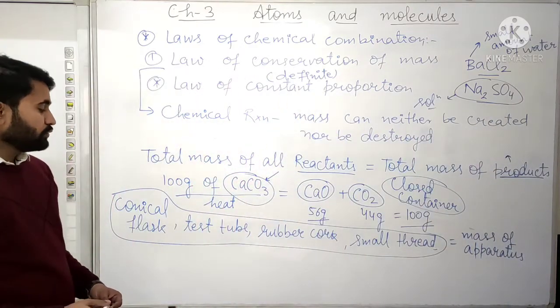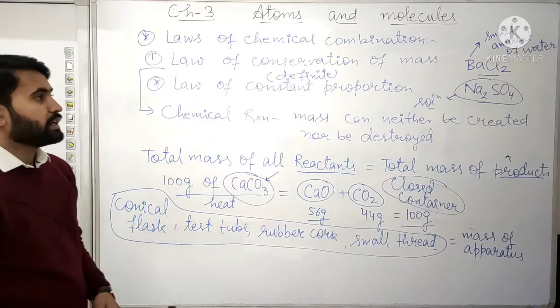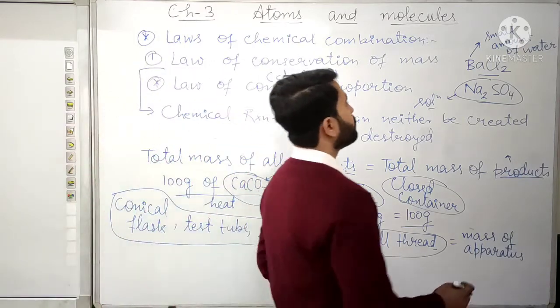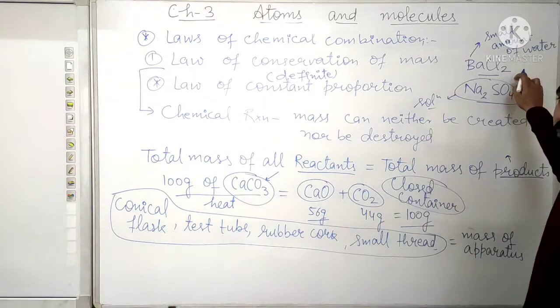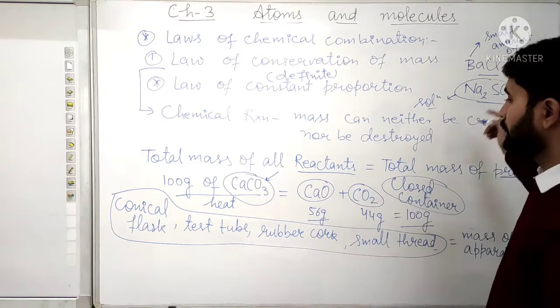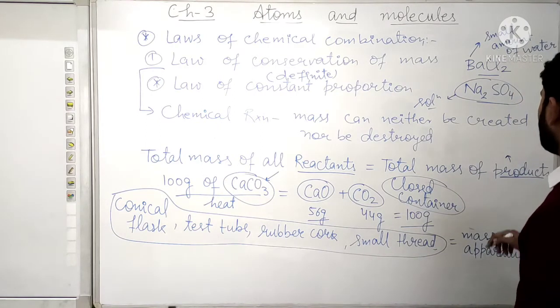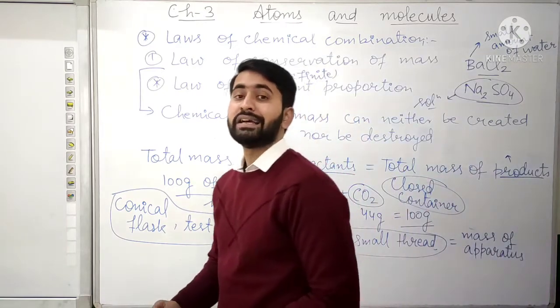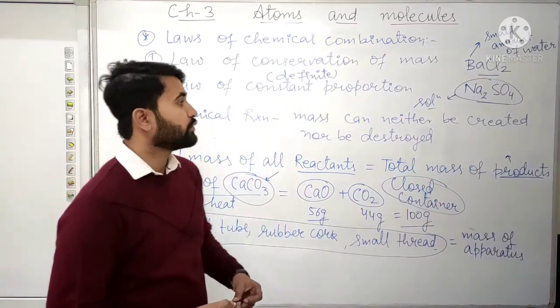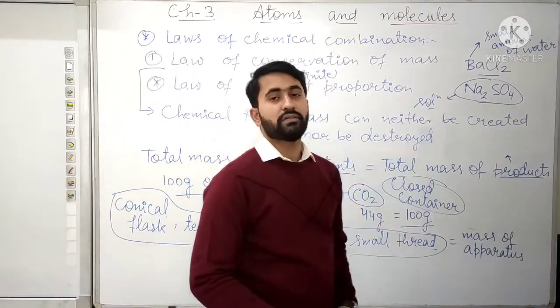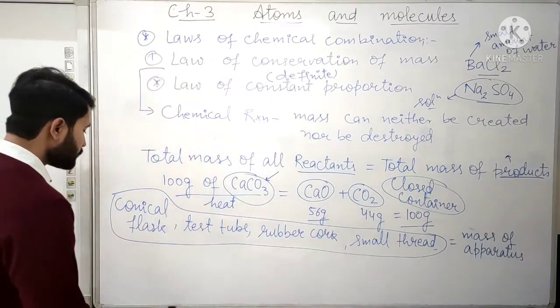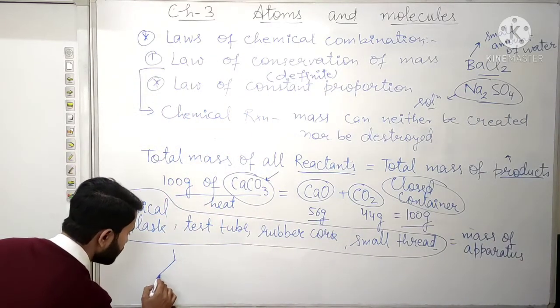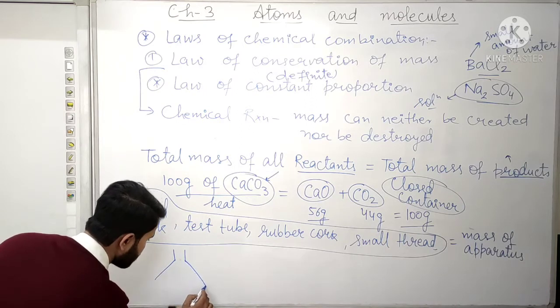Now, in the conical flask we will pour the solution of barium chloride, and in the test tube we are going to take sodium sulfate. Suppose this is the conical flask.